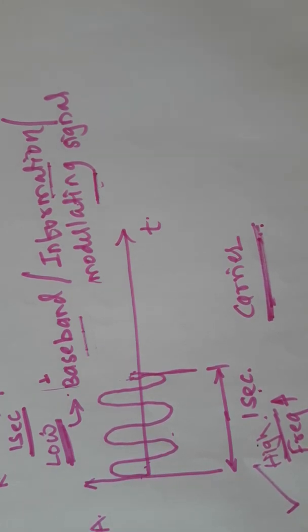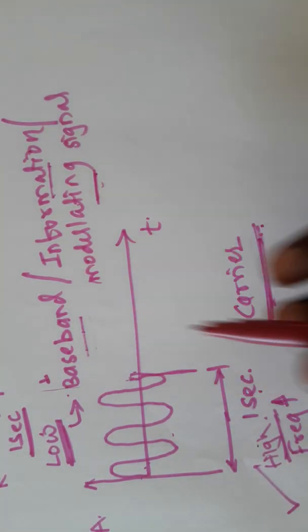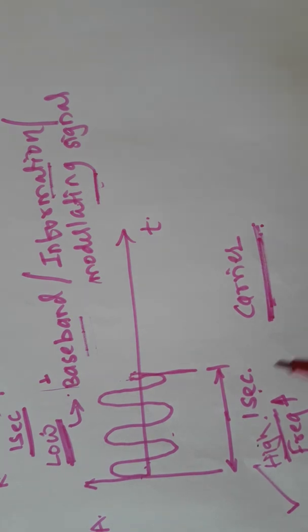So the frequency of the baseband signal must be low, and the frequency of the carrier should be higher than that. Then only can the carrier superimpose your modulating signal and cover the distance over a longer range. So just keep in mind: low frequency for baseband and higher frequency for carrier.